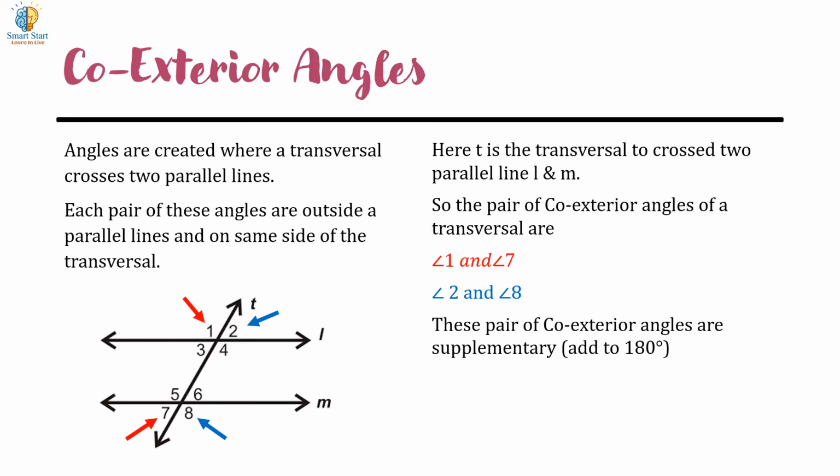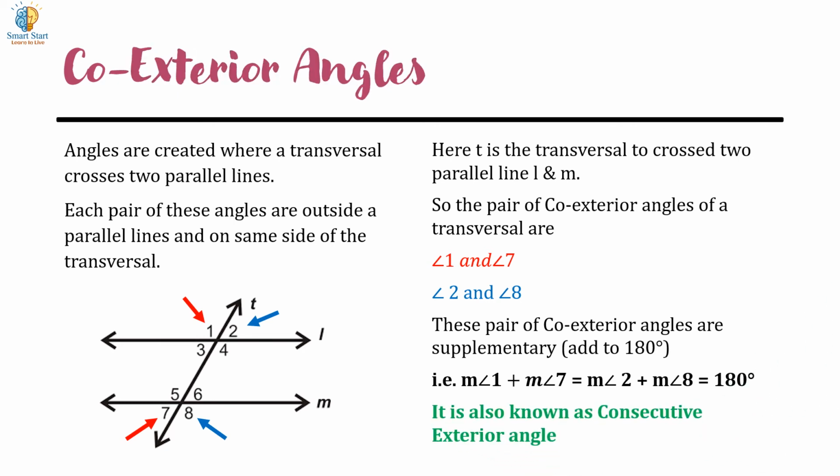These pairs of co-exterior angles are supplementary, that is, they add to 180 degrees. That is, measure of angle 1 plus measure of angle 7 equals measure of angle 2 plus measure of angle 8 equals 180 degrees. It is also known as consecutive exterior angles.